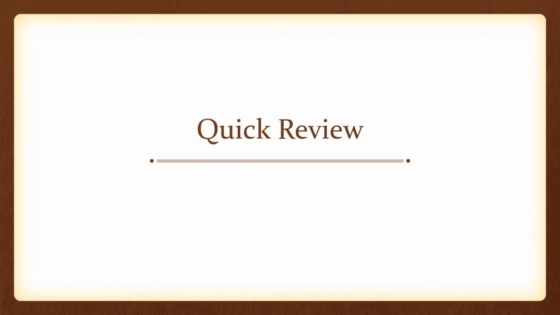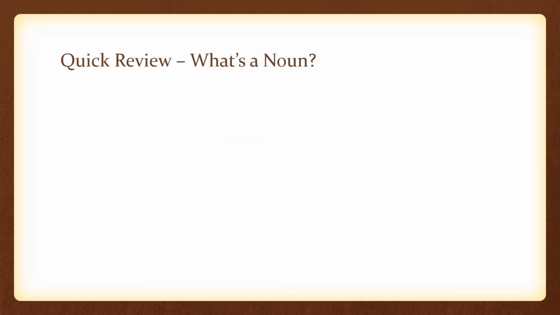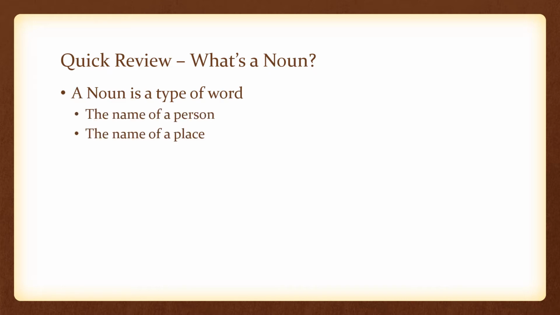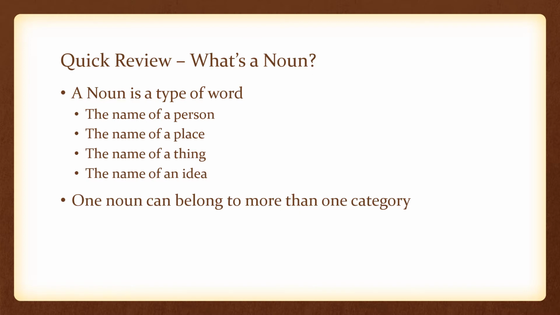Let's start with a quick review of information about nouns from some of my other videos. First of all, what is a noun? A noun is a type of word. It can be the name of a person, the name of a place, the name of a thing, the name of an idea. One noun can belong to more than one category. For example, a school can be a place, a thing, or an idea, depending on context and how it's used in a sentence.